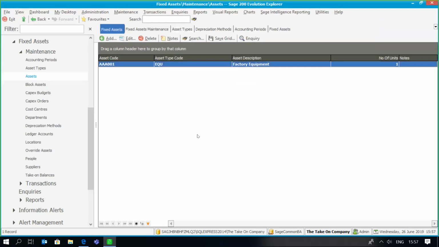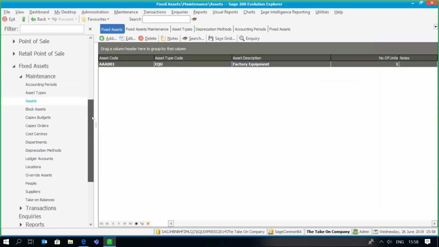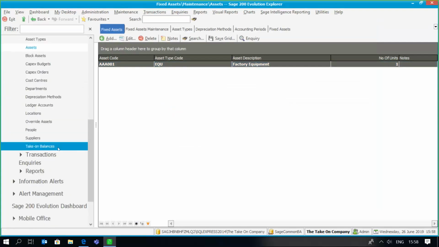So now what's happened is that the assets are in the system. Remember that you are able to make use of options to import your asset information from a CSV file, either via the data import-export facility, or else using the data distribution services, which allows you to import assets with the relevant information if they are in a CSV format. So I'm now going to move on to my fixed assets take-on balances.